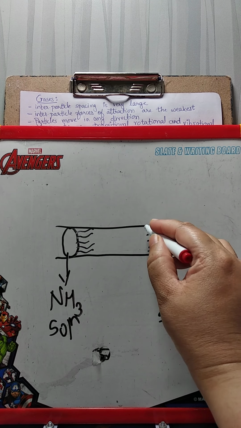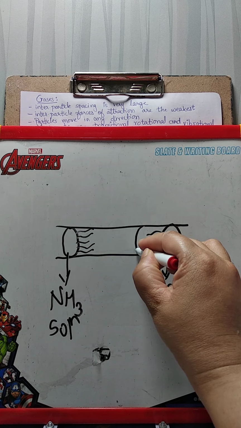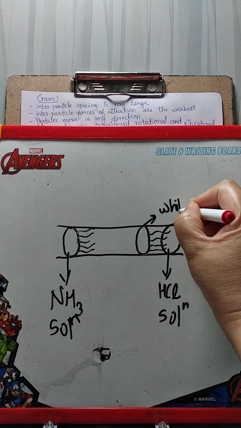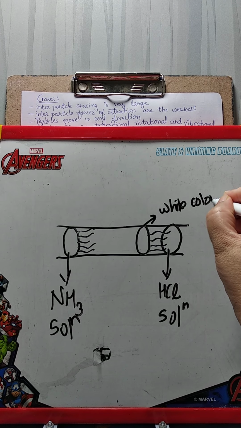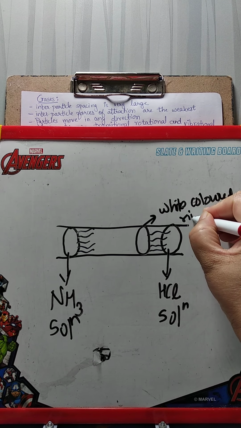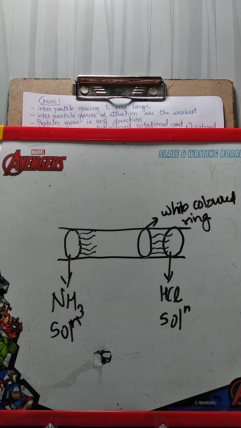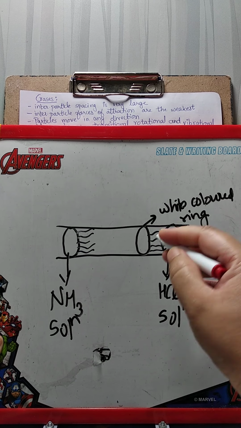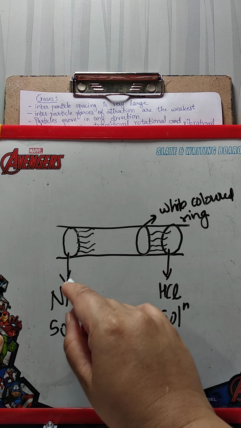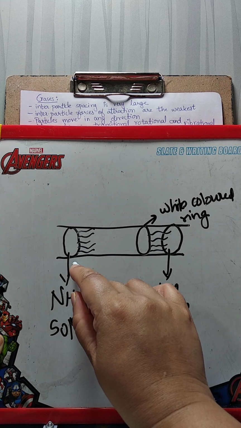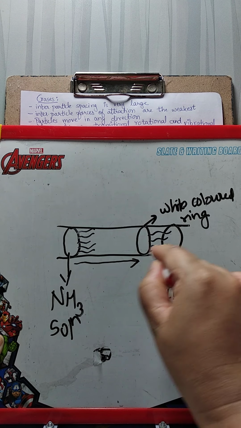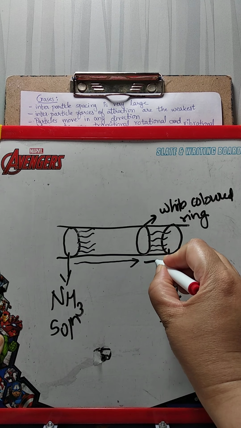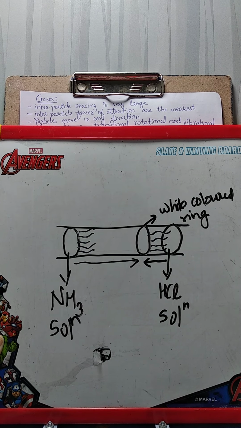After some time, we will see that a white colored ring is formed over here. Some white solid deposition is seen over here. So what does that mean? This ammonia gas has traveled a longer distance, and the hydrochloric acid fumes have traveled a smaller distance.